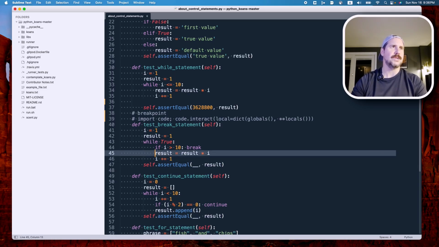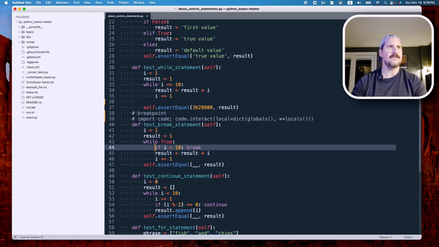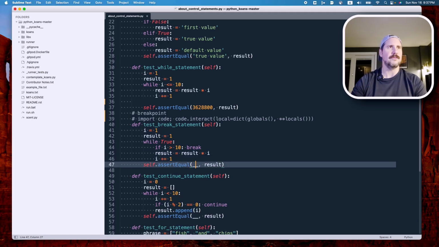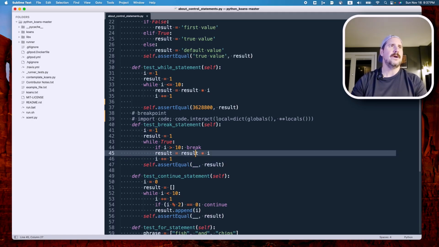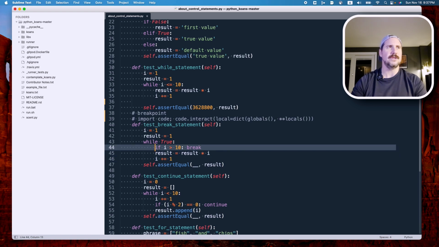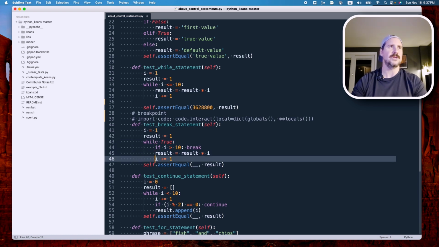I by 1. So each time we go through this loop, we will check to see if I has reached a point that it's greater than 10, and if it has reached that point, the loop will stop, and then the value of result at that moment will get returned. If I is less than 10, result will get a new value assigned to it, and I will get a new value assigned to it, and then we'll go through the loop again until we eventually reach that breakpoint.